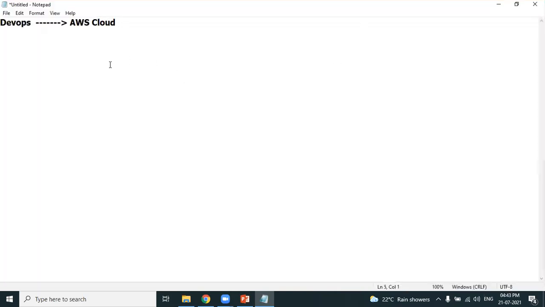Let's proceed how to create a new AWS account. The URL is aws.amazon.com. You need to sign up for your AWS account. If you want to create an AWS account, you have to have 3 details with you.